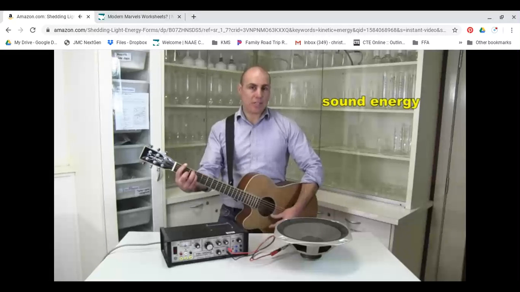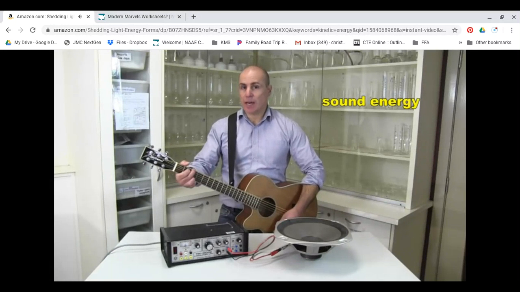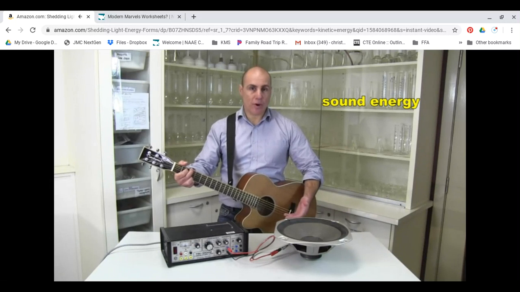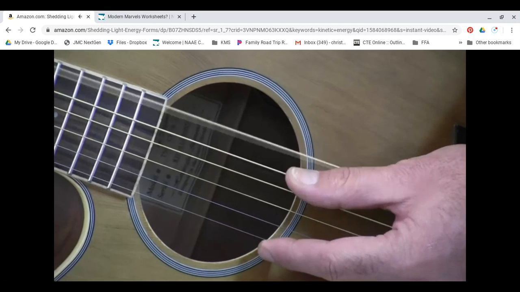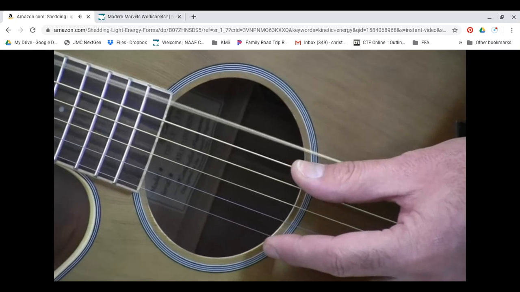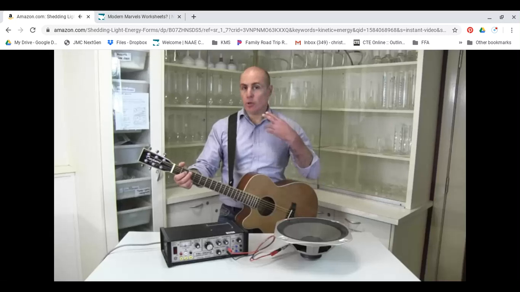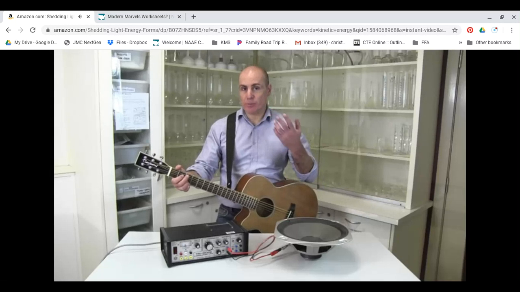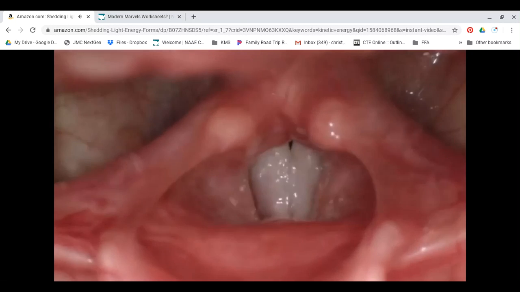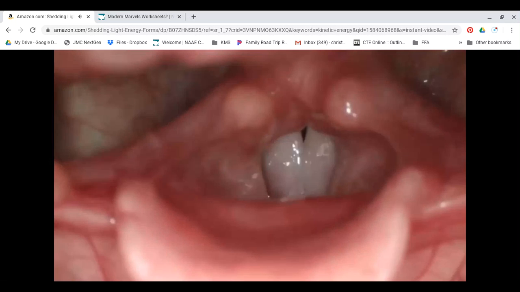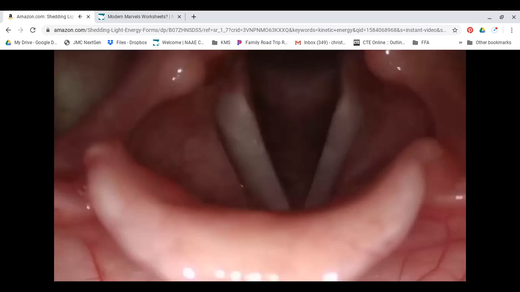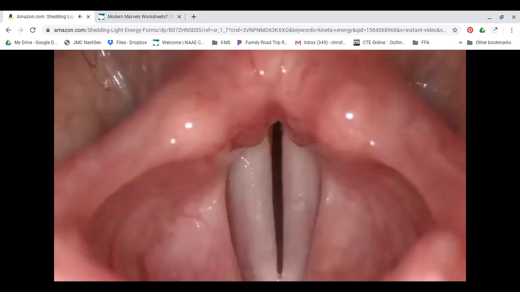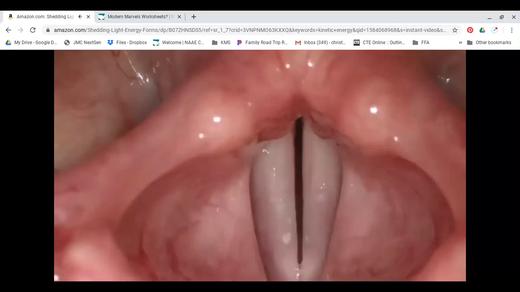Sound energy is the energy produced by anything that produces sound. Sound is caused by vibrations. For example, guitar strings vibrate and produce sound. Our vocal cords inside our throats also vibrate and produce sound. This is what our vocal cords look like. The video was taken by a doctor with a mini camera attached to a tube that was lowered down the patient's throat.